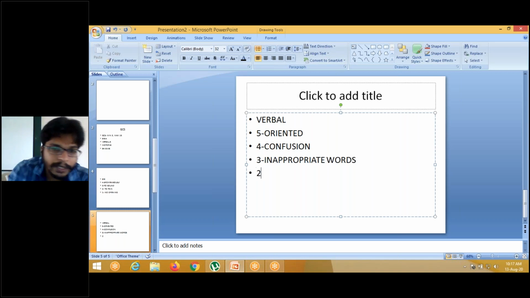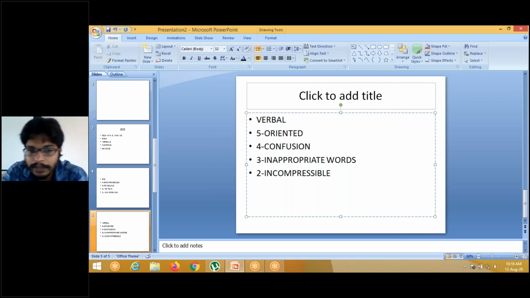Then 2 is incomprehensible sounds, with no meaning to those sounds. 1 you can guess: same like no opening in the eye, here it is no talk.